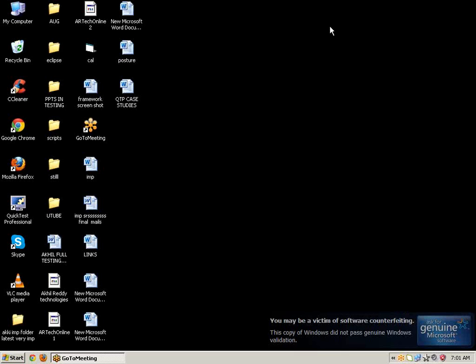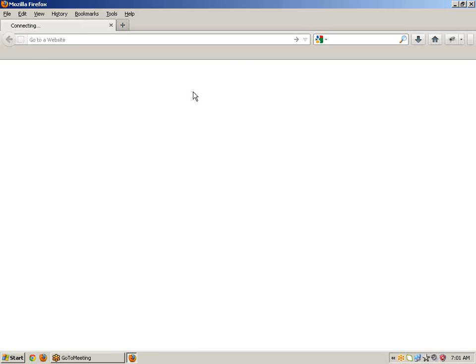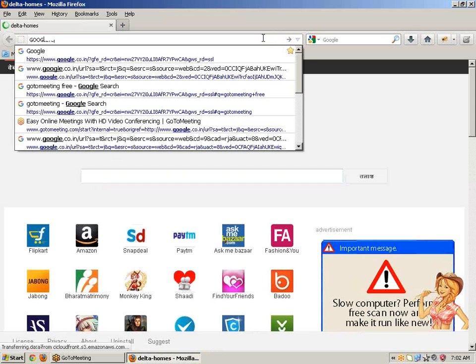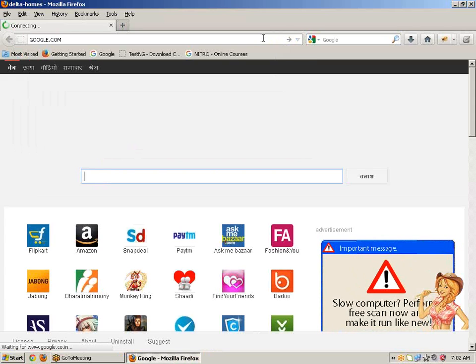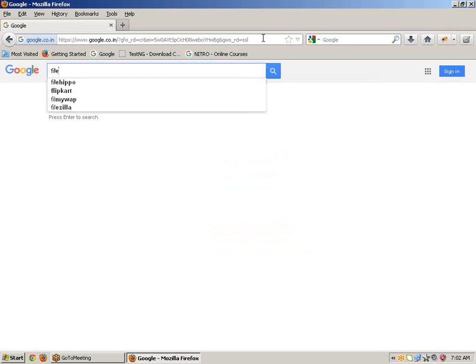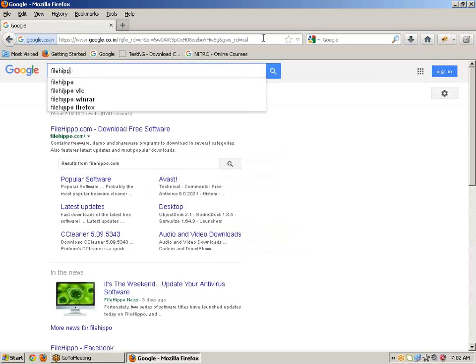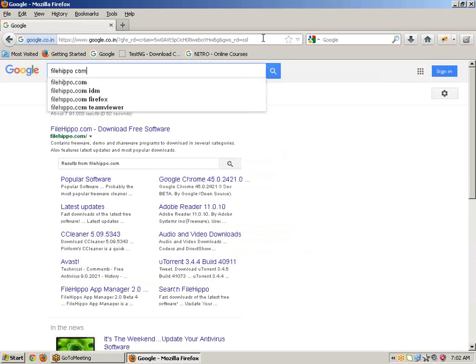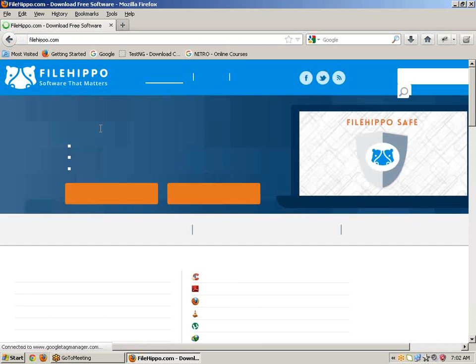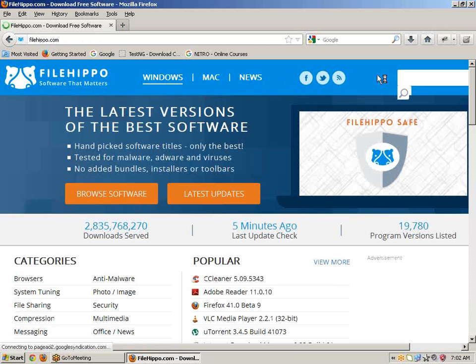Today I will teach you how to download TeamViewer and install. Just go to Mozilla Firefox, just type Google, just go to filehippo.com. You can get all the software here. Click on FileHippo, just type TeamViewer.